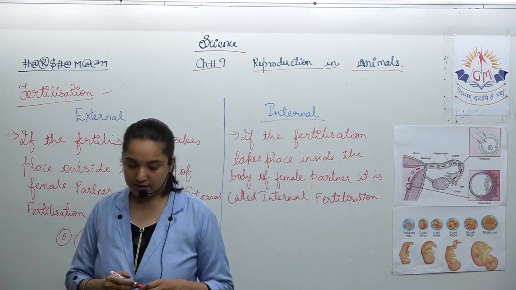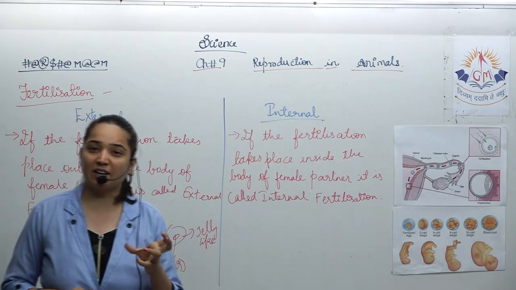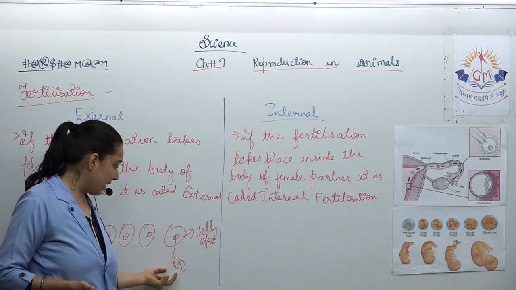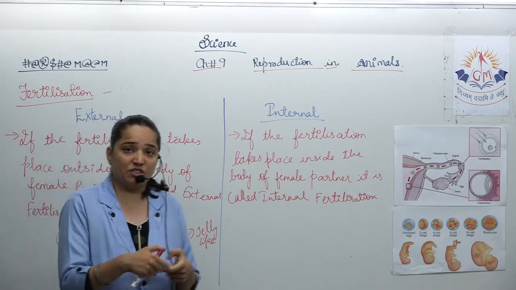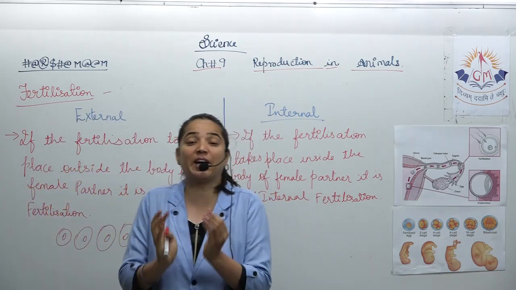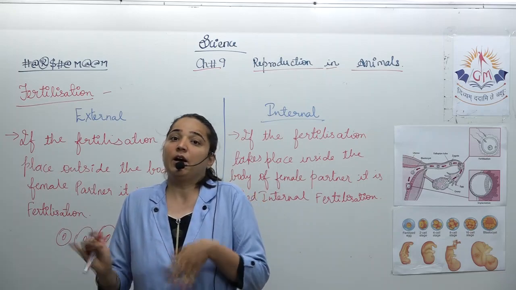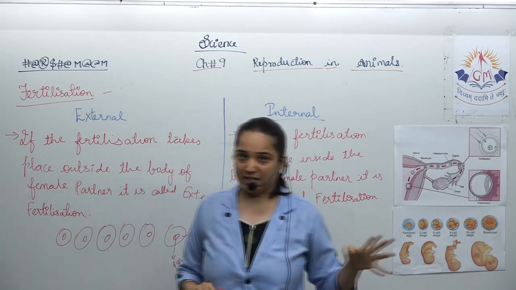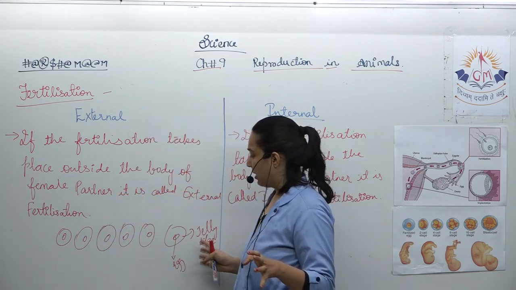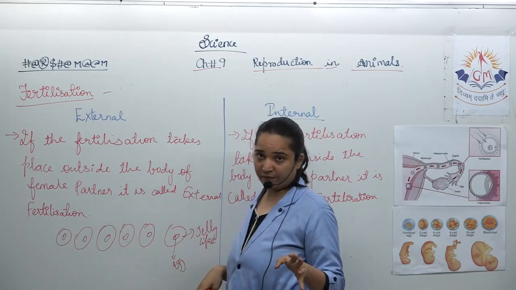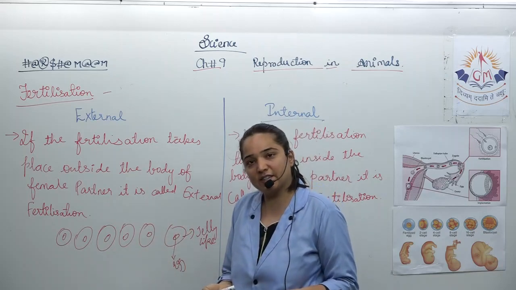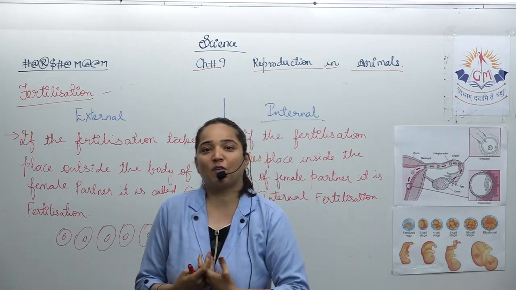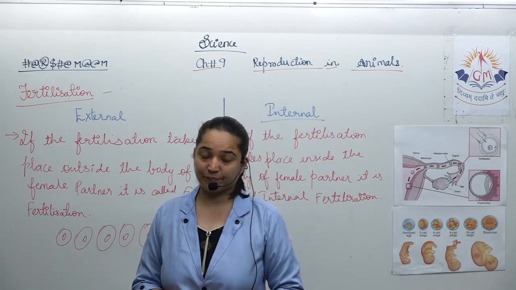The eggs are protected by a jelly-like cover. This is the egg, and above it there is a jelly-like fluid that is protecting the egg. Now what will the male do? The male will also lay its sperm in the water, and whichever eggs get fertilized from them, the formation of the frog takes place.